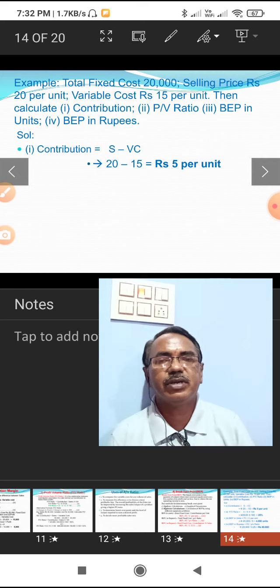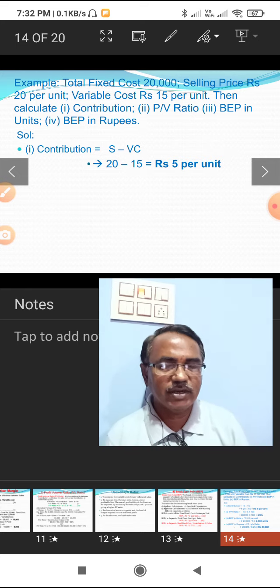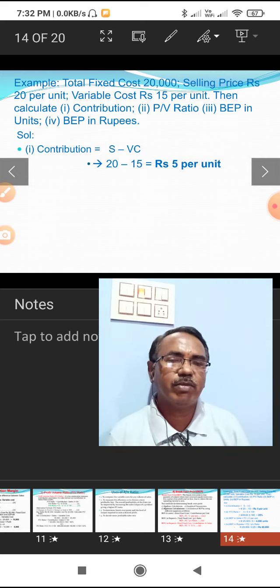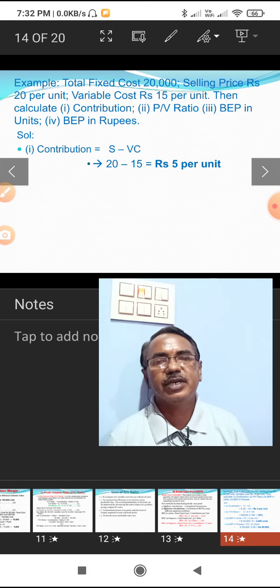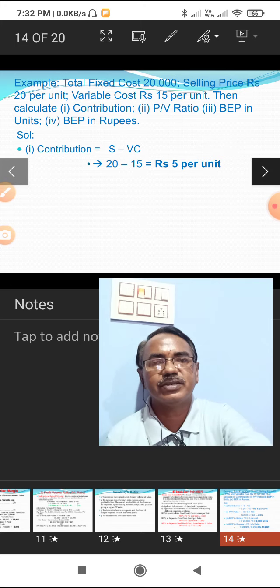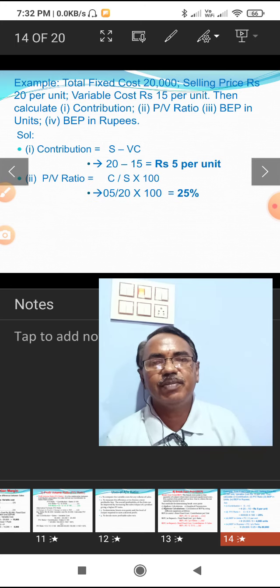First, contribution. What is the formula for contribution? Sales minus variable cost is contribution. Alternatively, fixed cost plus profit is also contribution, but here we don't know the profit. So contribution is equal to sales minus variable cost. These are the two elements given in the problem: 20 rupees is the sales price and variable cost is 15 rupees. The contribution per unit is 5 rupees. That is the first answer.